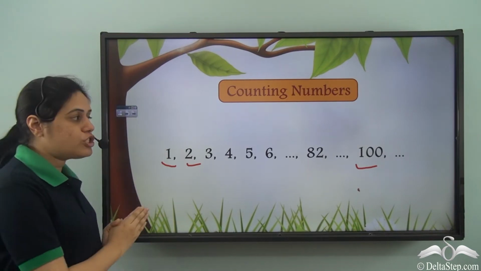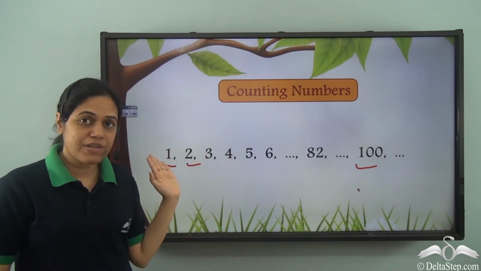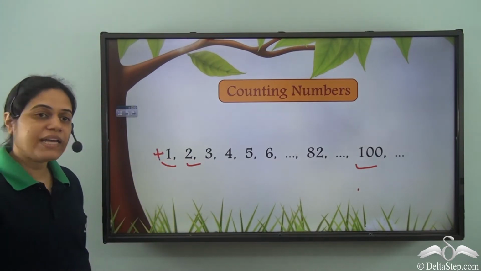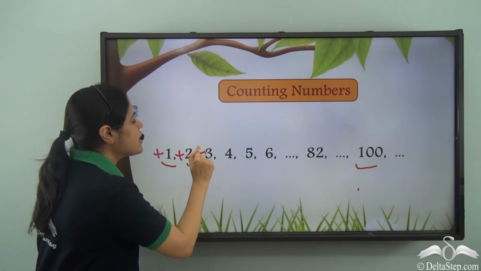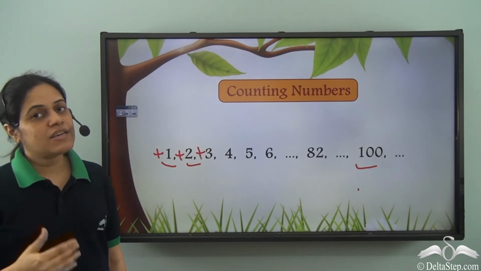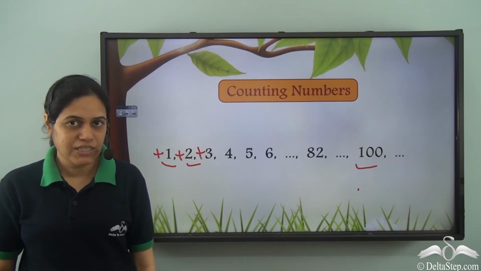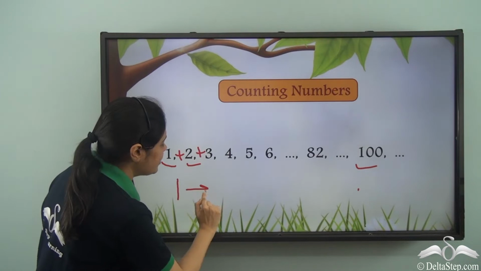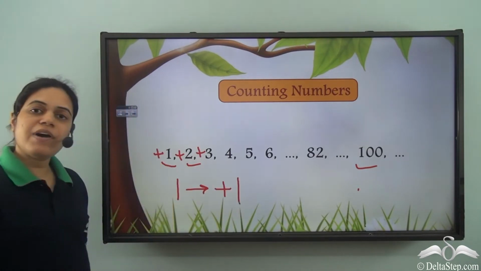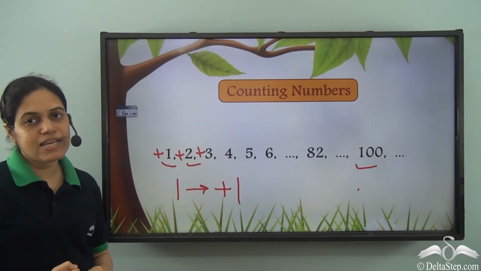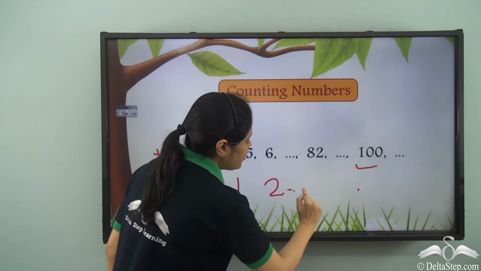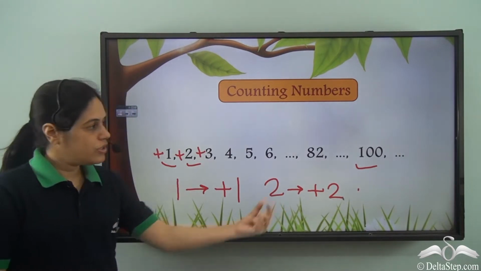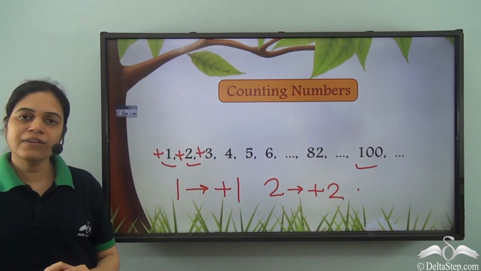Now, we also know that these numbers have a positive sign or a plus sign which is hidden, which we normally don't write. So, 1 that we know is actually positive 1, that is 1 with a plus sign. 2 that we know is actually positive 2, that is 2 with a plus sign.